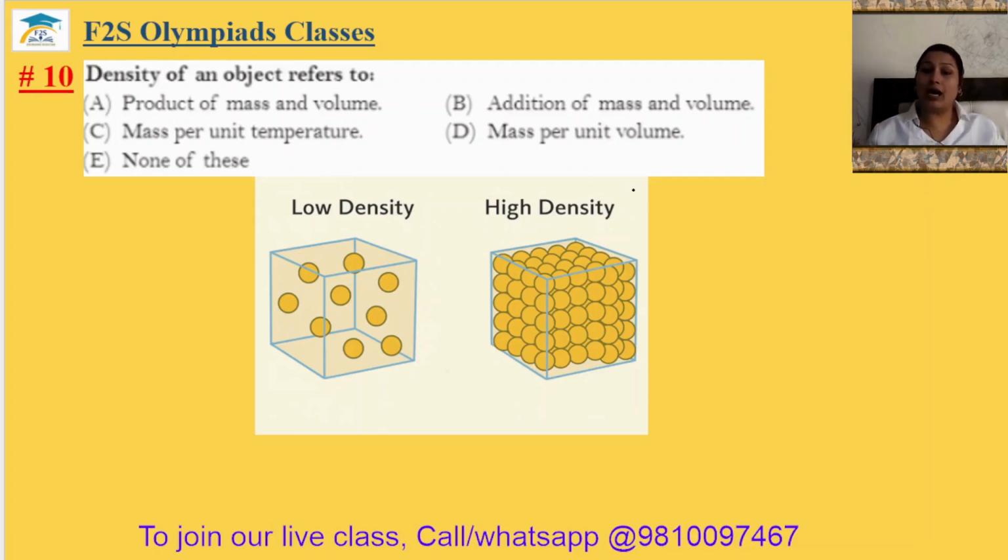So it means mass per unit volume. Amount of substance means mass per unit volume. So this is option D. The 10th answer is option D.